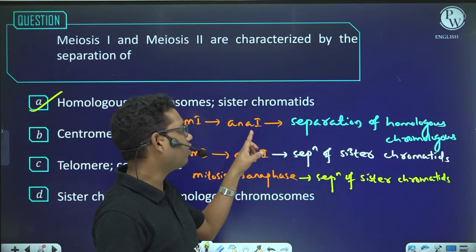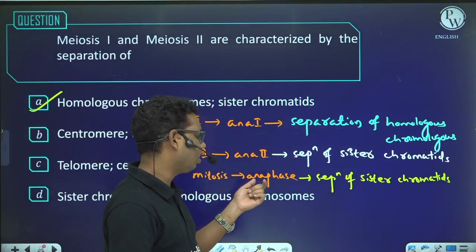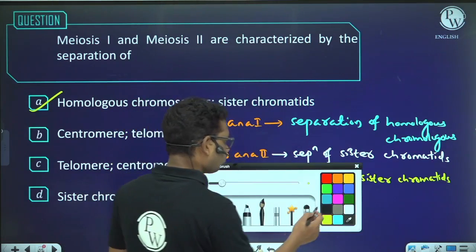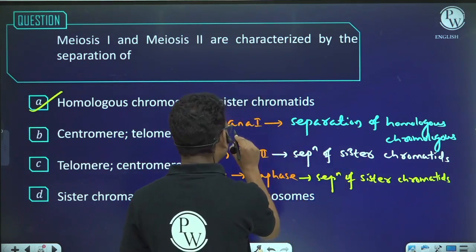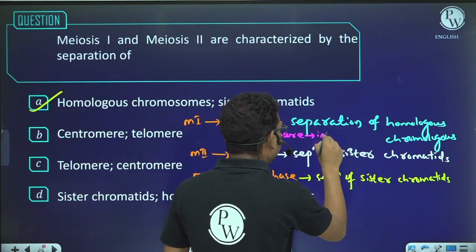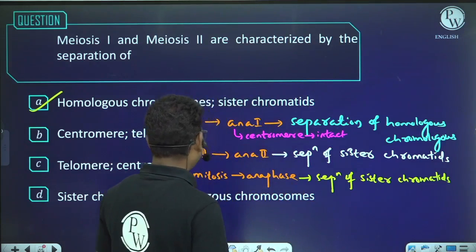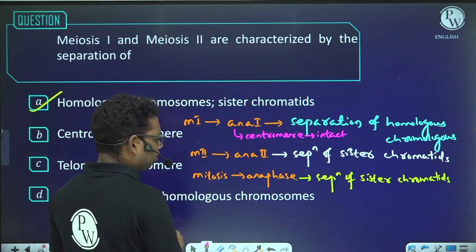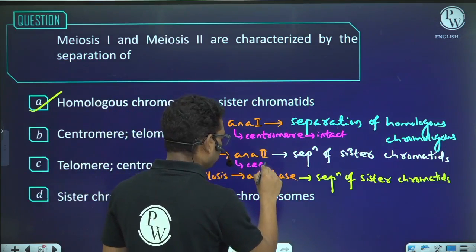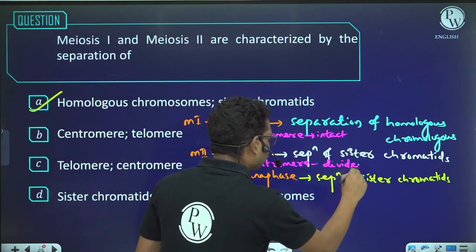So I can say in anaphase first, the centromere is intact, that means it does not split, whereas in anaphase second and in mitotic anaphase, the centromere divides. This is another important part.